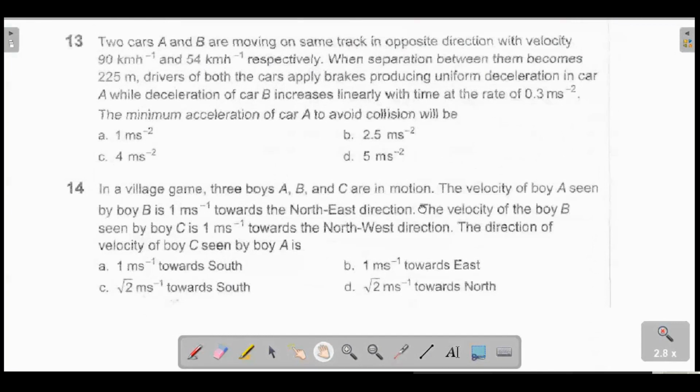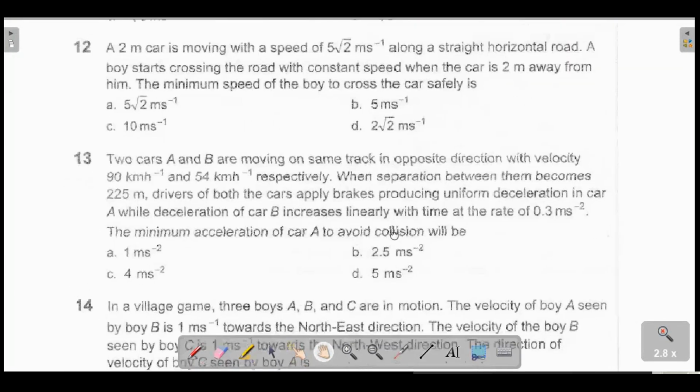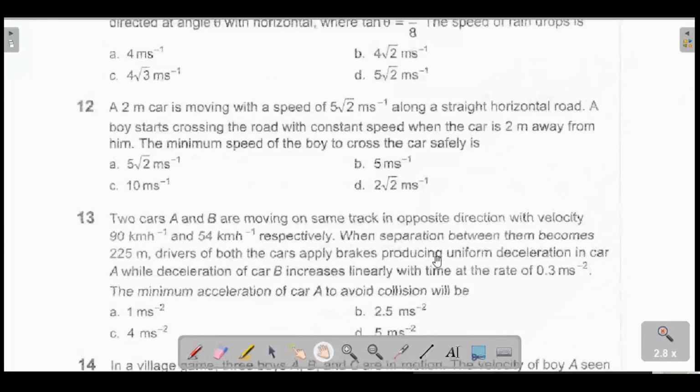Can you say it again? I couldn't hear. 12th. Okay, 12th. A 2-meter car is moving with a speed of 5√2 along a straight horizontal road. A boy starts crossing the road with a constant speed, he said. So very important, constant speed. When the car is 2-meter away from him.